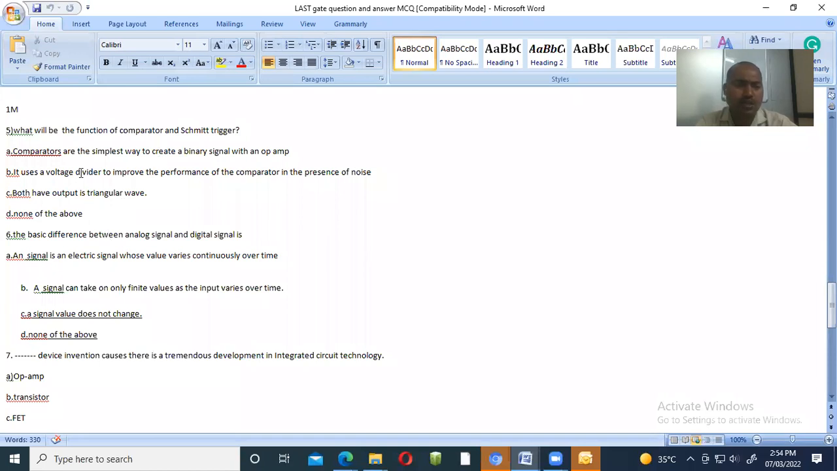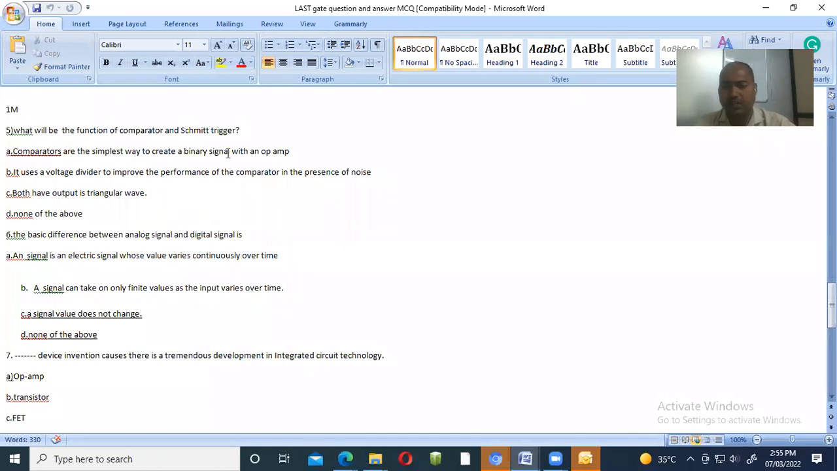Now see, comparators are the simplest way to create a binary signal with an op-amp. How should a binary signal be created? A binary signal is nothing other than 1 and 0. Whatever is created by this comparator is also a square wave. A square wave has only two levels, that is 0 and 1, so the square wave starts with 0 and ends up with 1. So comparators are the simplest way to create a binary signal.